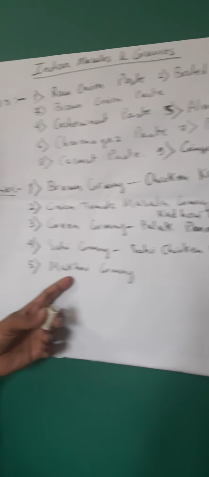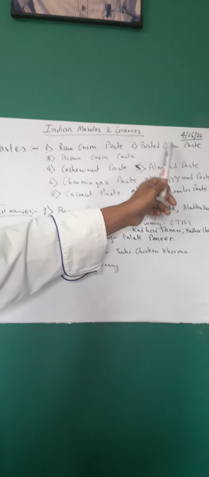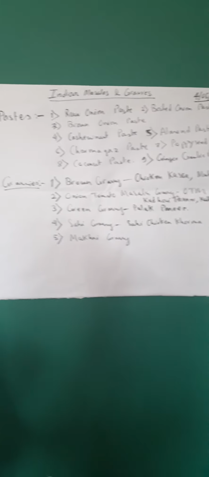The next one is makhni gravy. Now this is also another very popular gravy which is cooked all around the world in any Indian restaurant, wherever you see, because out of this you get the most popular dish, which is called butter chicken. This is a gravy where you use cashew nut almond paste, along with boiled onion paste, and you use roughly chopped tomatoes.